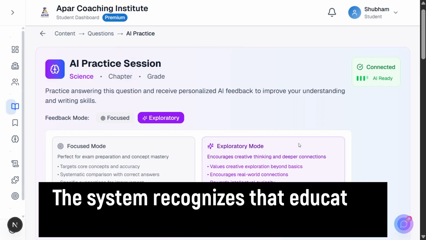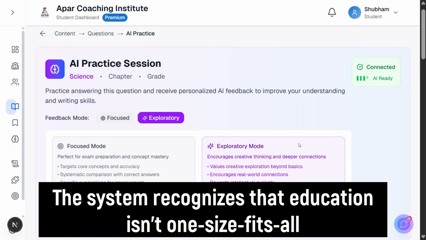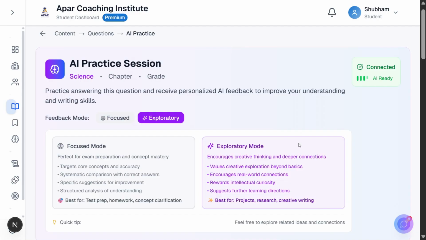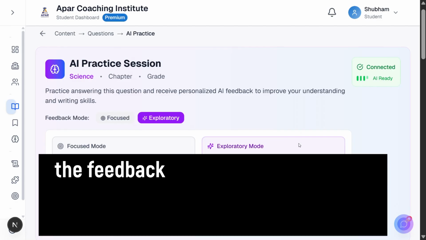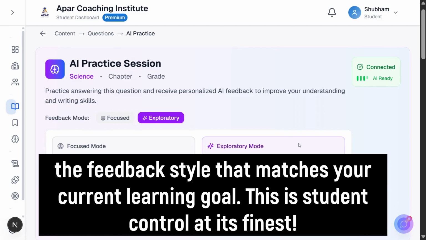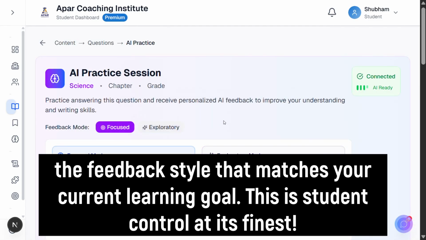This dual-mode design reflects a deep understanding of how students learn. The system recognizes that education isn't one size fits all. When you're a few weeks before final exams, you need focused, exam-oriented feedback that aligns with marking schemes. But when you're working on a science project or exploring a topic that fascinates you, you need encouragement to think beyond the textbook, make creative connections, and pursue curiosity. The genius is that you control the mode, empowering you to choose the feedback style that matches your current learning goal. This is student control at its finest.